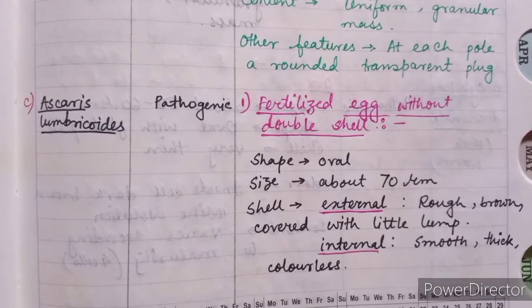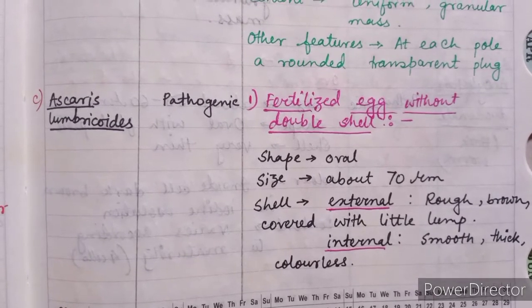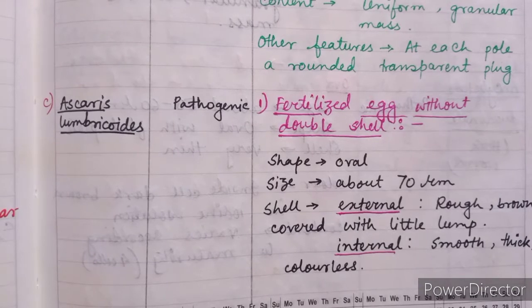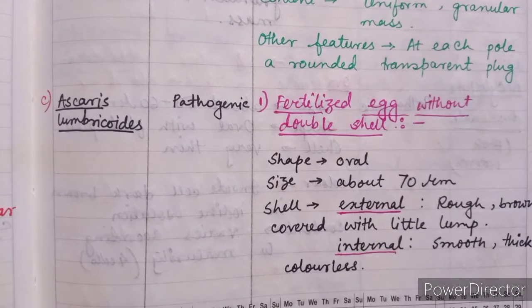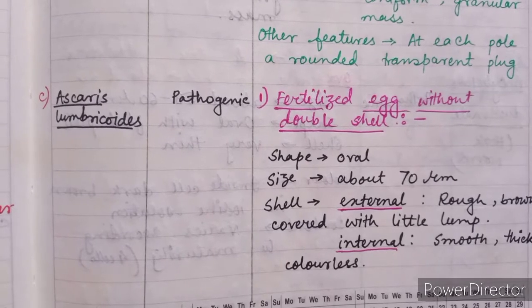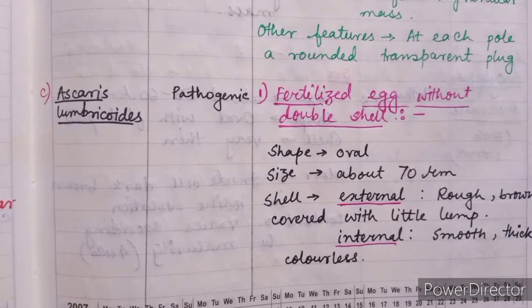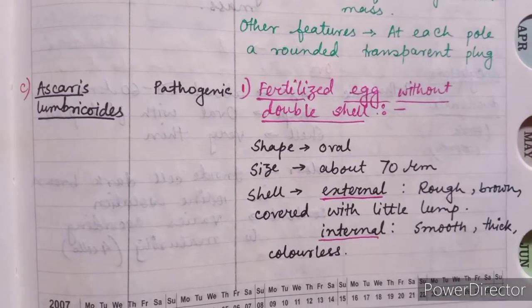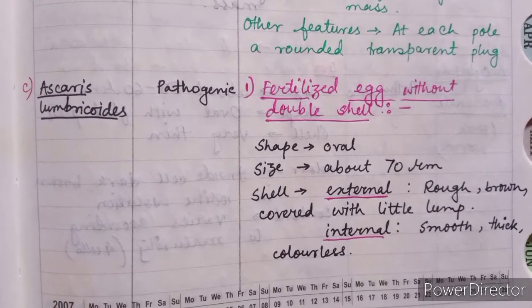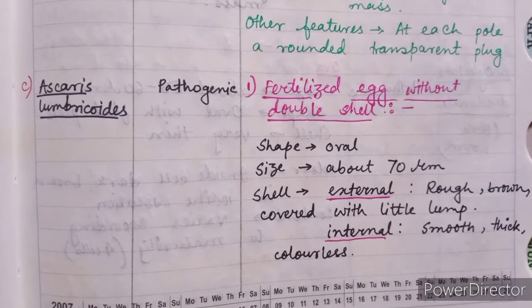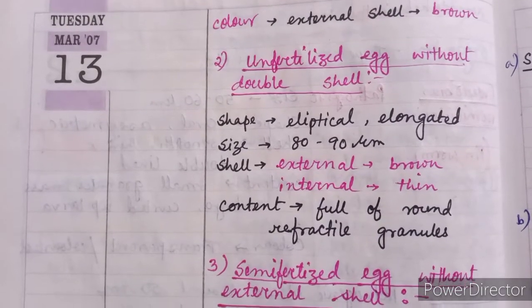Ascaris lumbricoides can be divided into some categories. The first category is fertilized egg with double shell. Its shape is oval, size about 70 micrometer, shell external rough brown, covered with little lumps, internal smooth, thick and colorless. The color of the external shell is brown.